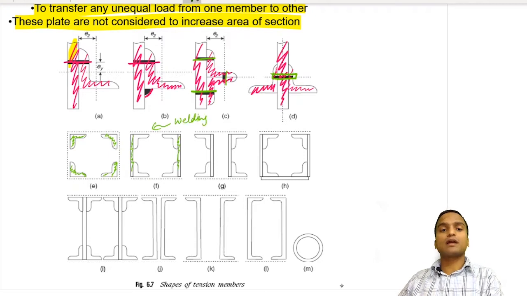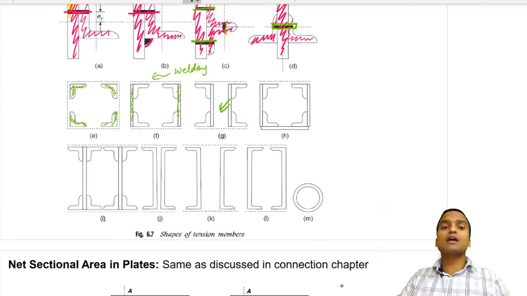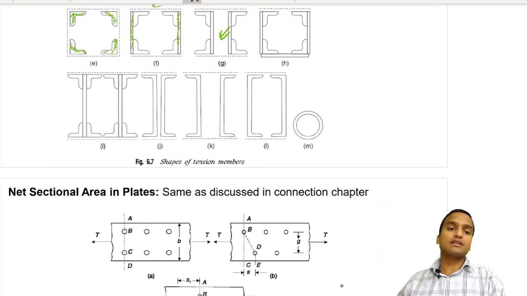This is also another pattern where the angle sections are kept back to back. There are two types of arrangement: one can be back to back arrangement and one can be face to face arrangement.